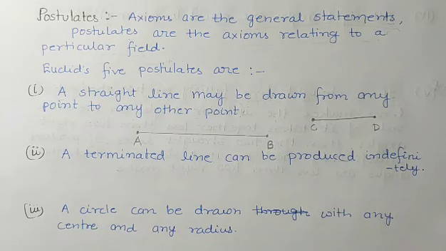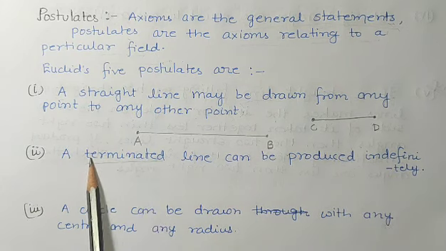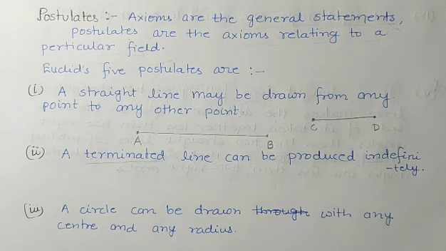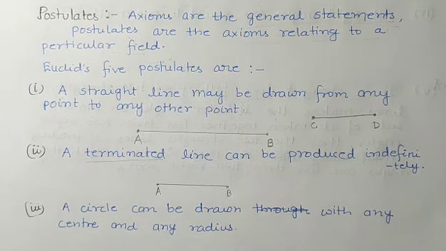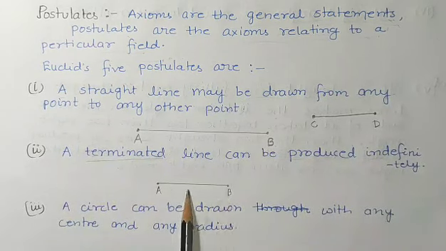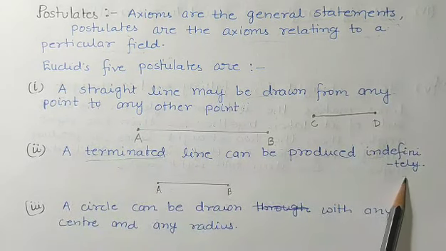Second postulate is: a terminated line can be produced indefinitely. Terminated means finished, the word terminate means finish. A terminated line can be produced indefinitely. What does it mean? Suppose this is a terminated line AB, and it can be produced indefinitely.